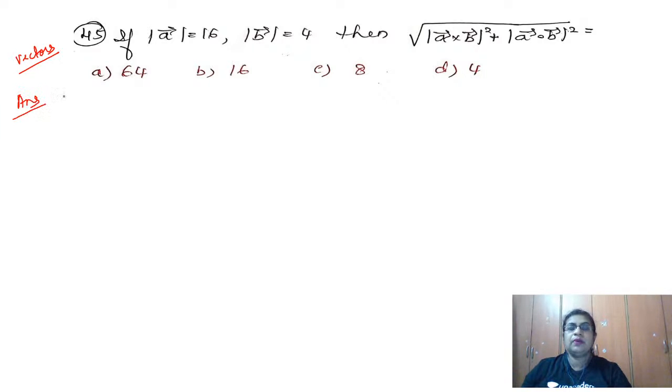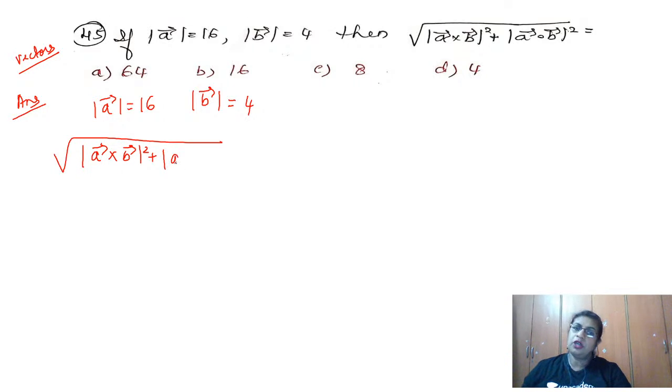So what is given? If magnitude of A is given to me as 16, magnitude of B is given to me as 4, then what is the square root of magnitude of A cross B the whole square plus the magnitude of A dot B the whole square? Okay, so what all is given? Let us write quickly. So we have magnitude of A is 16, magnitude of B is equal to 4. We want the result of magnitude of cross square plus dot square.